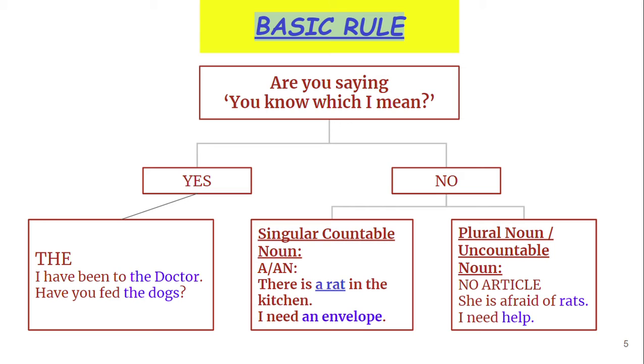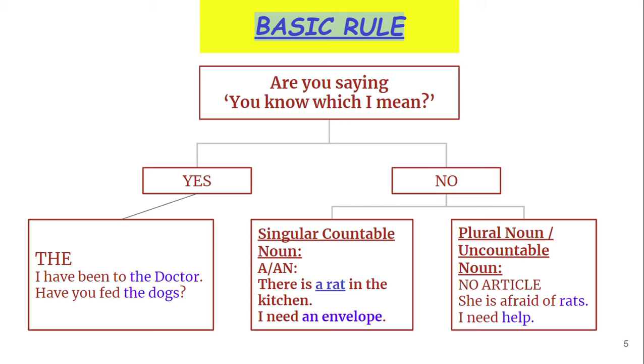When I say there is a rat in the kitchen, I am saying that there is some rat. I am not very sure, we are not aware, and it is not our friend. It is an uninvited guest in our kitchen. So simply we say there is a rat. I need an envelope. Any envelope.